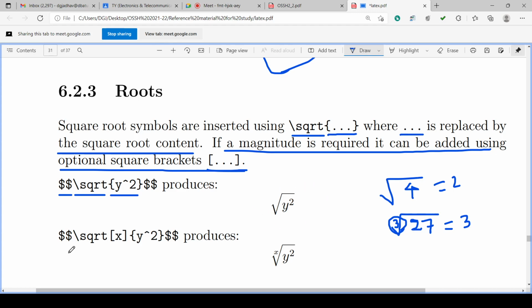Now again, if the magnitude is considered, or the magnitude is written into the equation, in that case, double dollar math mode started, backslash sqrt. Backslash sqrt is the square root.